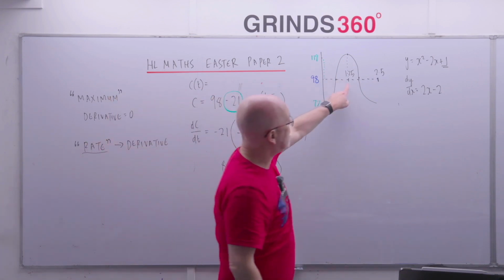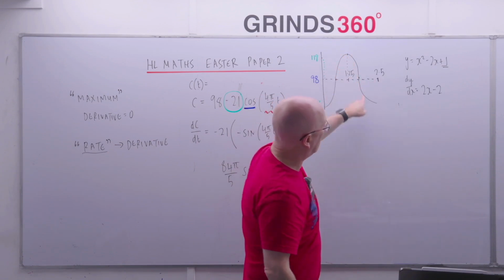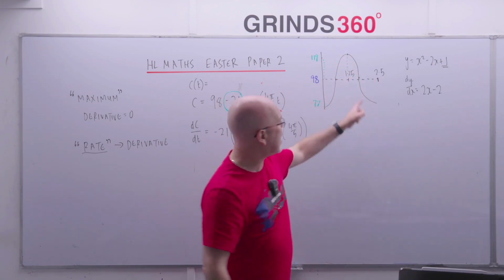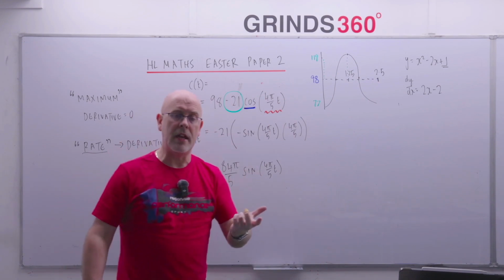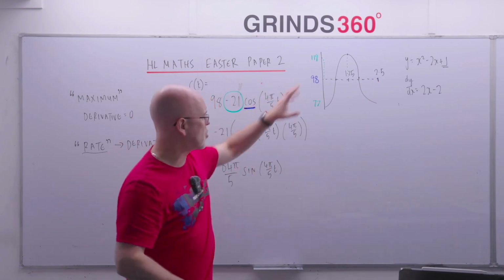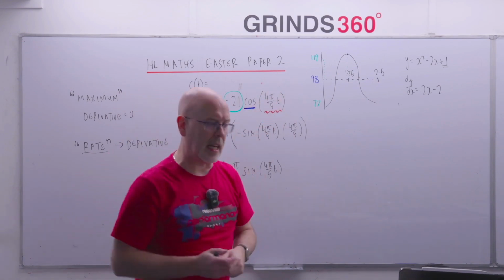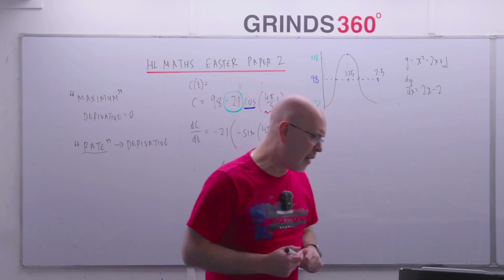Okay? Between 1.25 and 2.5, the graph is going down. His blood sugar is dropping. So if I put any number between 1.25 and 2.5 in here, I should get a negative answer. If that's not the case, either my sketch is wrong or my derivative is, and I'll go and check that. Okay? So if we've got a value to sub in, we do.